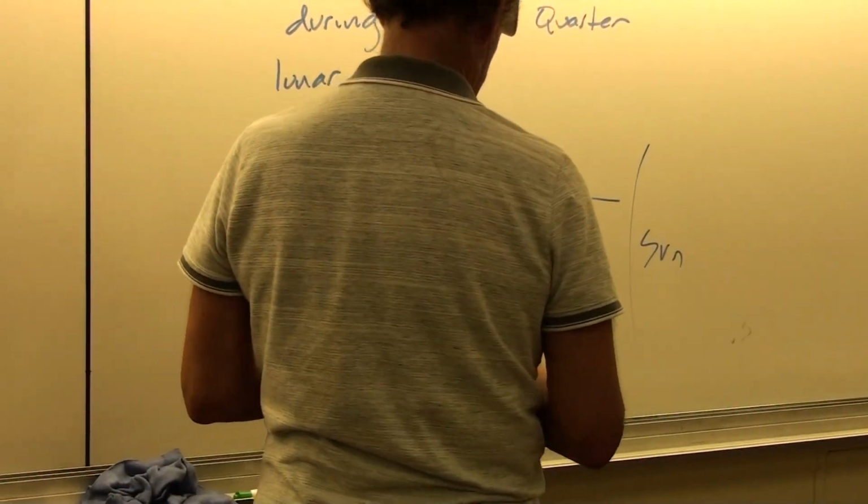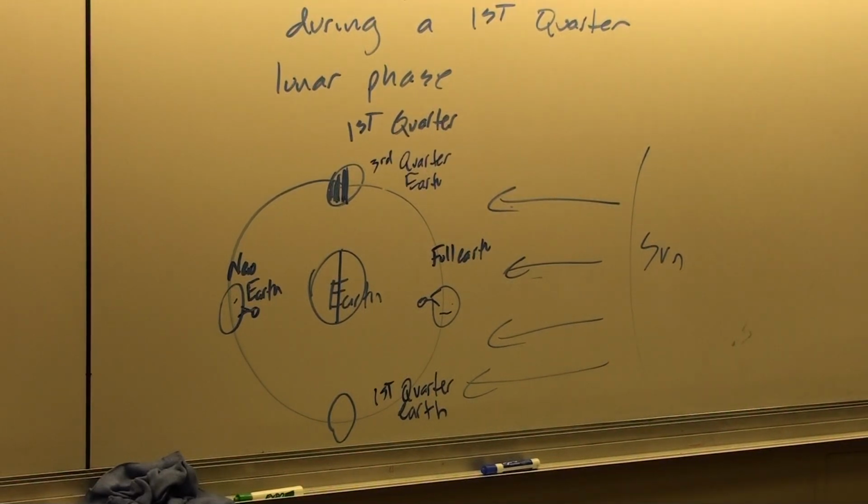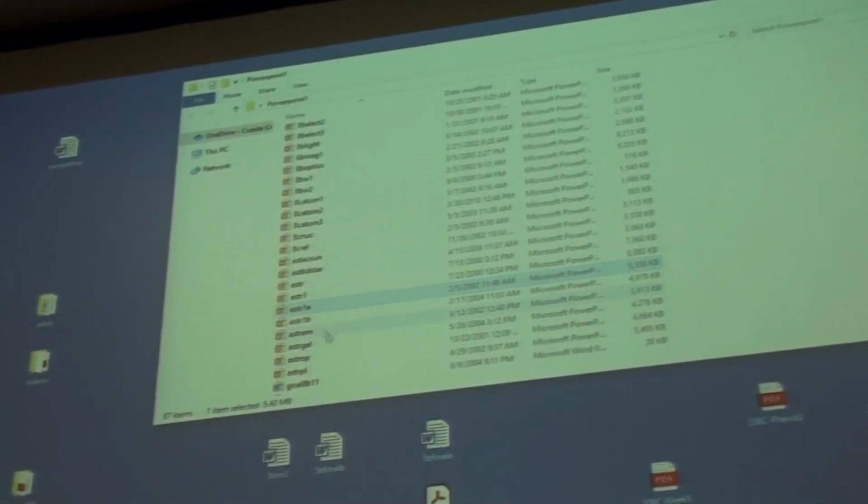And so those kinds of phases then are visible if we're in a rocket ship.